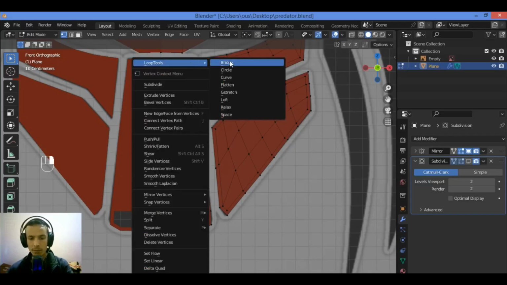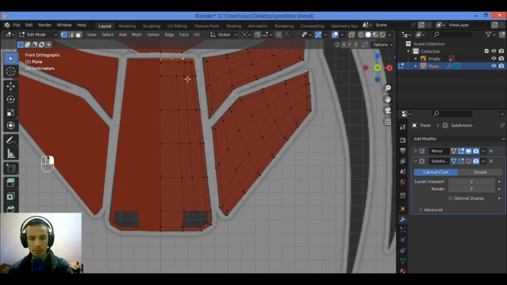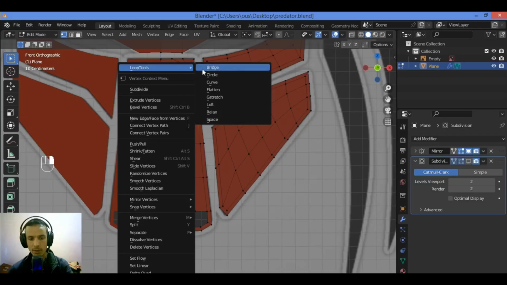Left click, right click, then go over, space. Let's see what we have here. Let's set the same distance as shown in this video, space, then the width again for all those vertices all the way down.